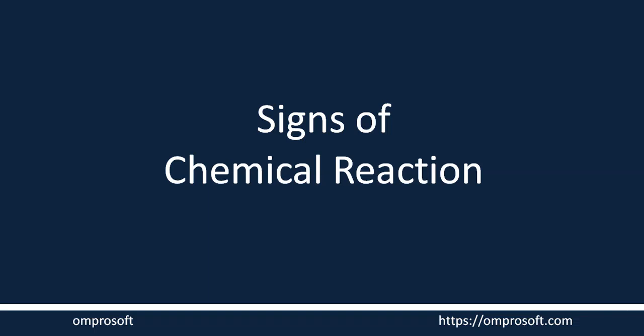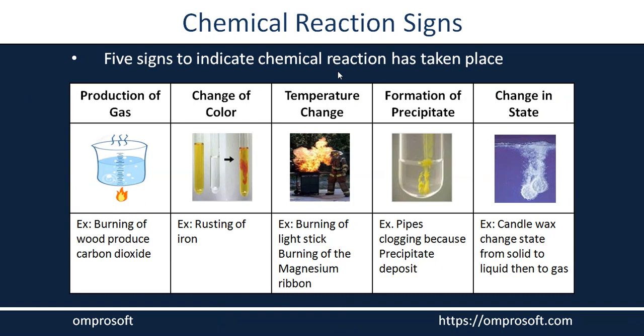With this session, we are going to discuss the signs of a chemical reaction. Whenever any chemical reaction takes place, there are some signs, indications, that help us find out how the chemical reaction is moving on, meaning whether your chemical reaction is in process or not. So there are generally 5 signs which help us indicate that a chemical reaction has taken place.